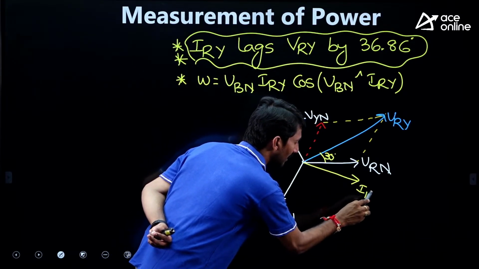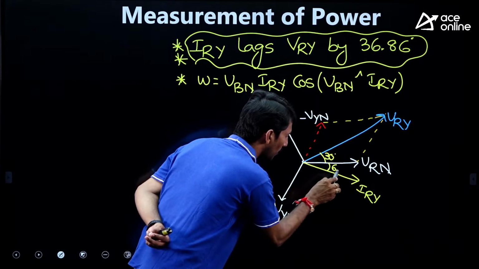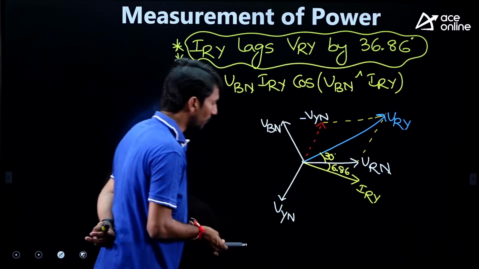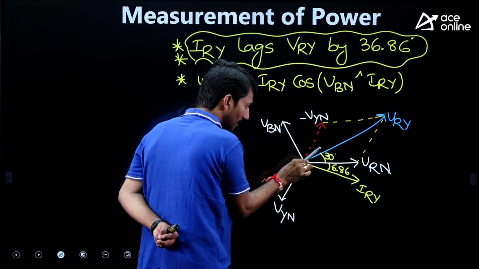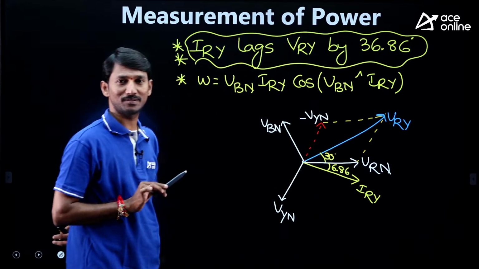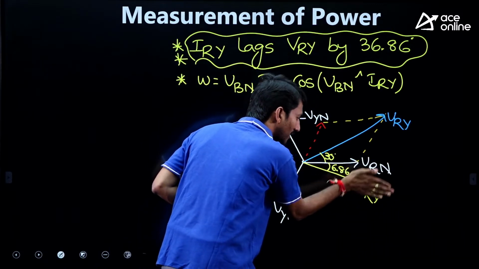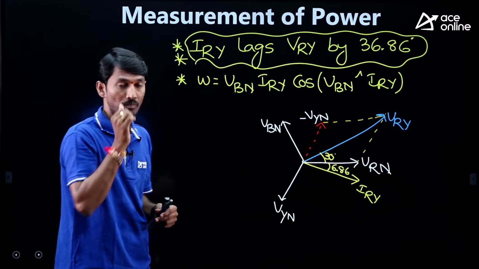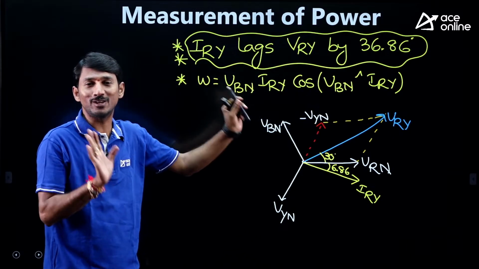This is IRY. Therefore, IRY lags the VRY by 36.86. But many people draw this directly with RN as 36. No, draw IRY directly with VRY according to the circuit diagram.